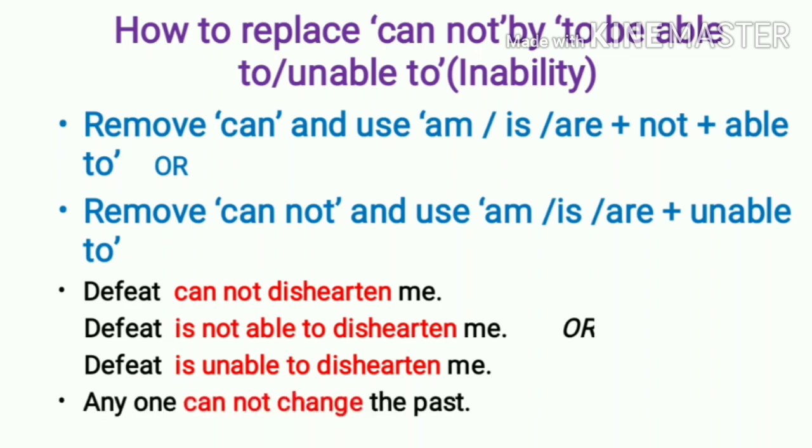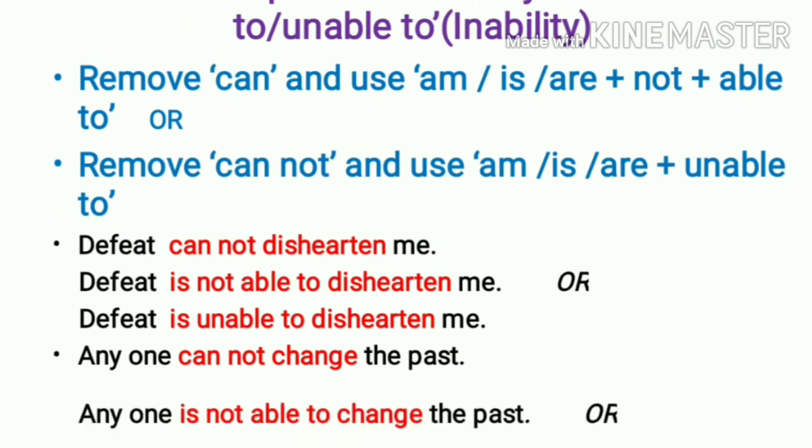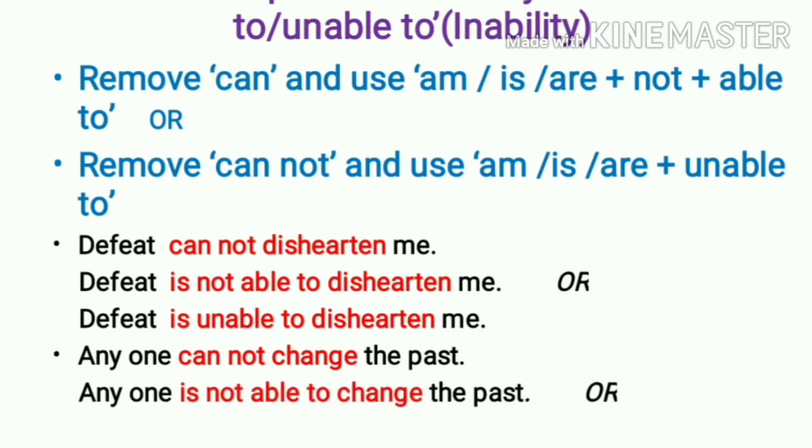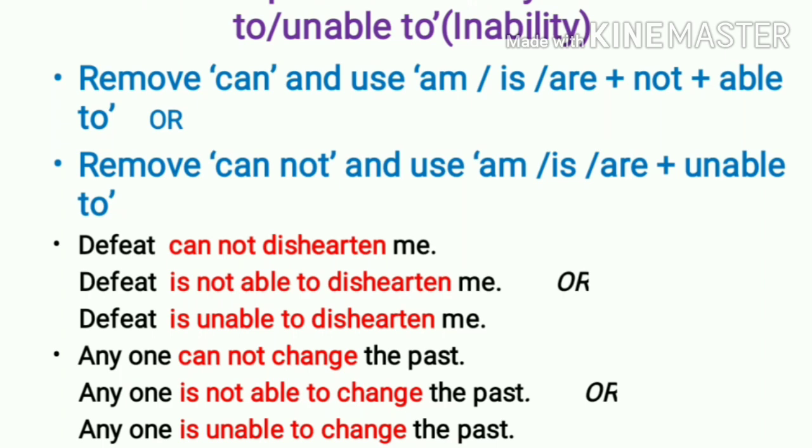Let us move to the second one. Anyone cannot change the past. Let us see. I am making the use of able to. Anyone is not able to change the past. कॅनच्या जागी आपण able to घेतोय, not राहू देतोय, पण unable to वापरायचा आहे. Anyone is unable to change the past. I have made the use of unable and that's why I have removed not from the sentence.